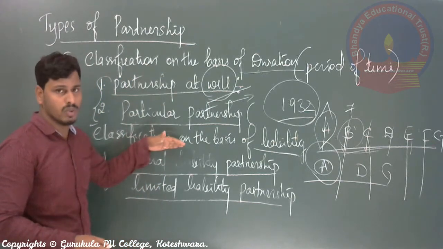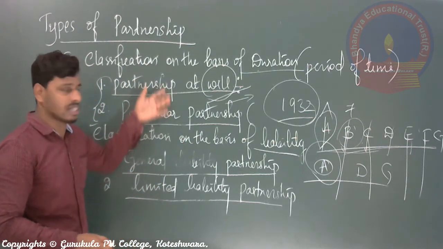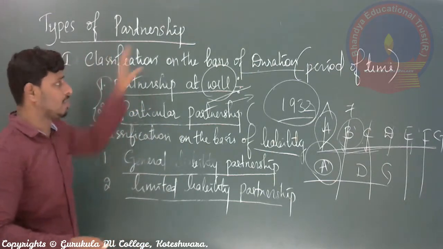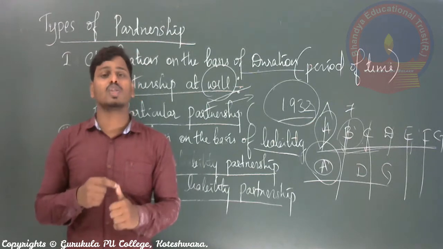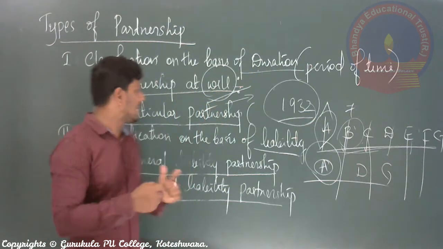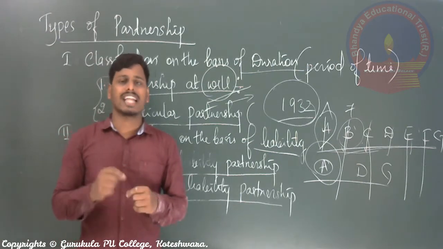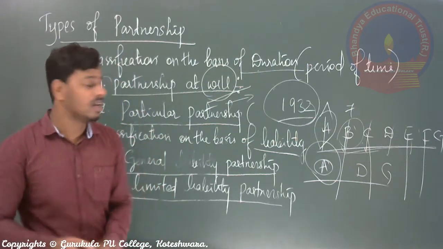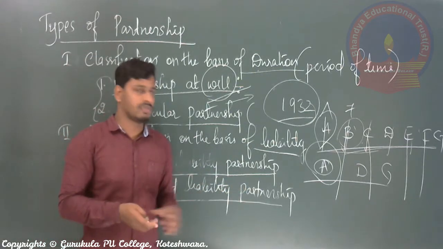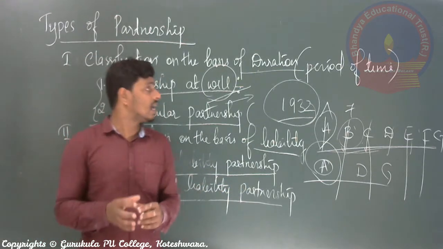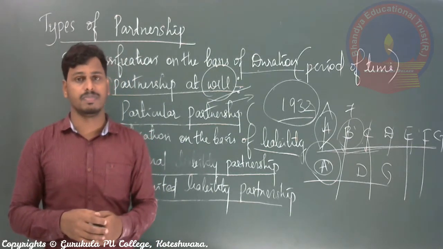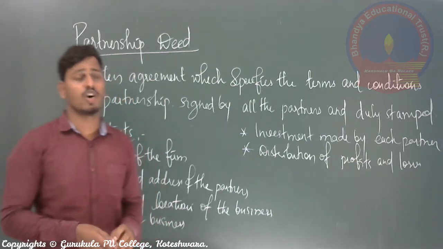Generally we have only 2, but if we take them separately, we have 4 types of partnership business. I repeat, one is on the basis of duration, that is partnership at will and particular partnership. The second one is classification on the basis of liability, that is general liability partnership and limited liability partnership. These are the various types of partnership business in India. Let us go for the next concept.